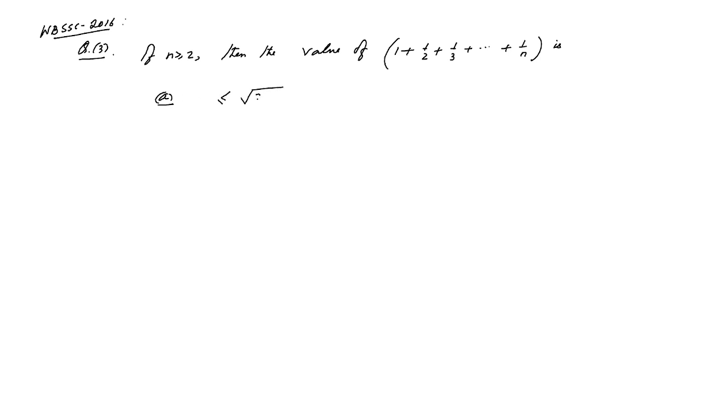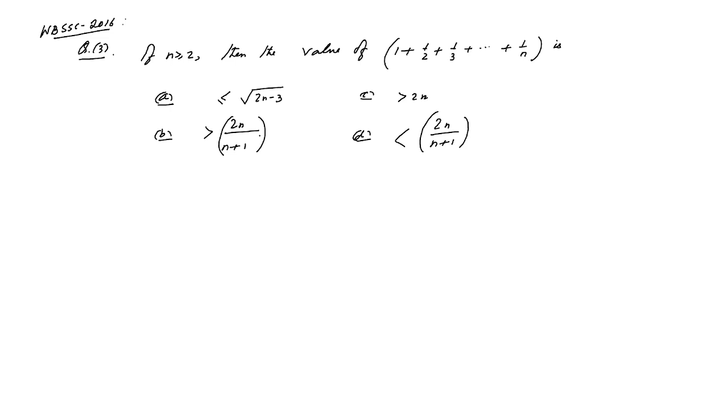The question is: if n is greater than or equal to 2, then the value of 1 plus half plus 1/3 up to 1 by n is: option A, less than or equal to root under 2n minus 3; option B, greater than 2n by n plus 1; option C, greater than 2n; option D, less than 2n by n plus 1.